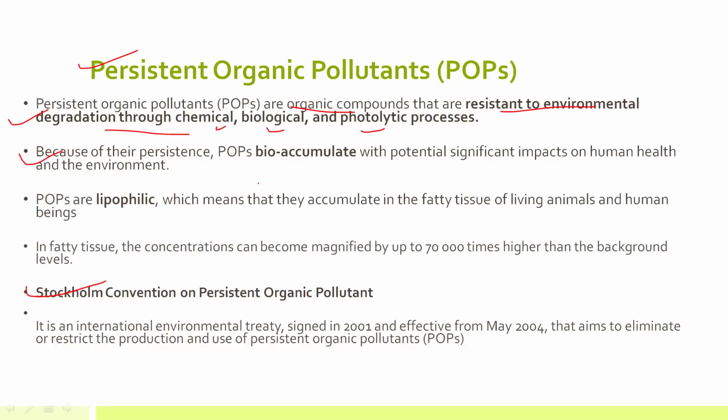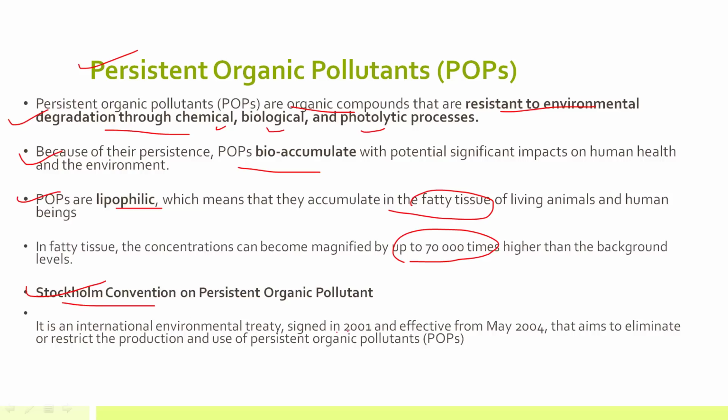Now, because of their persistence, they keep on accumulating in marine organisms, and they can also enter the human food chain. These are lipophilic, meaning they accumulate in the fatty tissue of living animals and human beings. That is what is known as bioaccumulation. Their concentration can be magnified up to 70,000 times higher than the background level, so this is actually a very prominent problem. Okay, and there is a convention, the Stockholm Convention on Persistent Organic Pollutants.